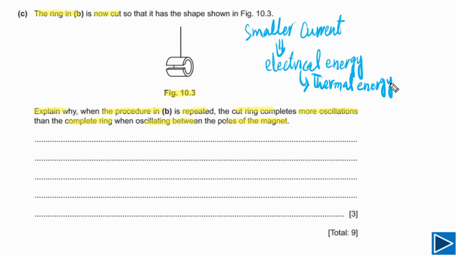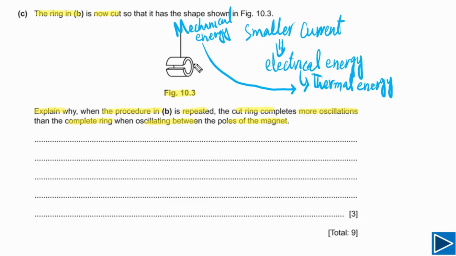If the amount of thermal energy produced per given time is smaller, it means that less mechanical energy is converted into thermal energy per unit time, means in any given time.